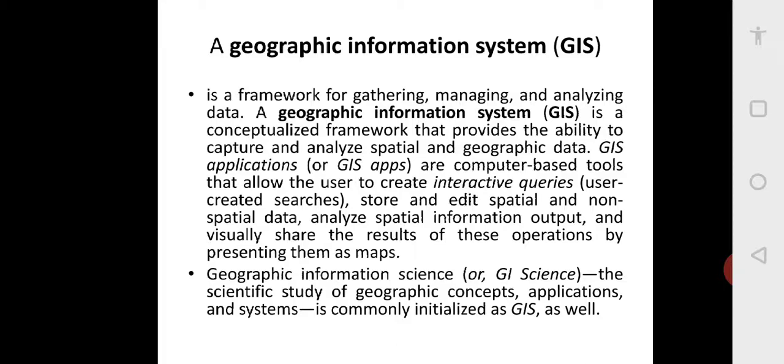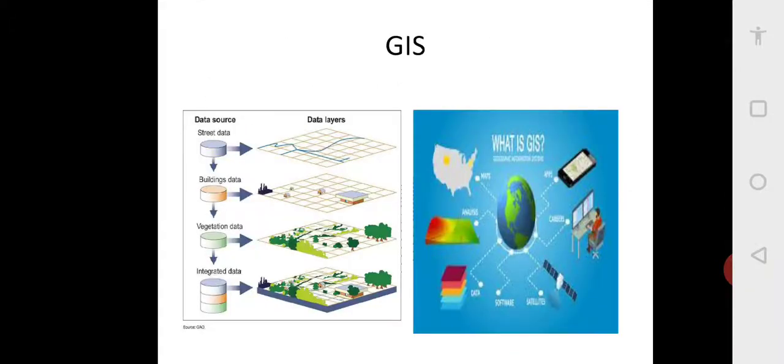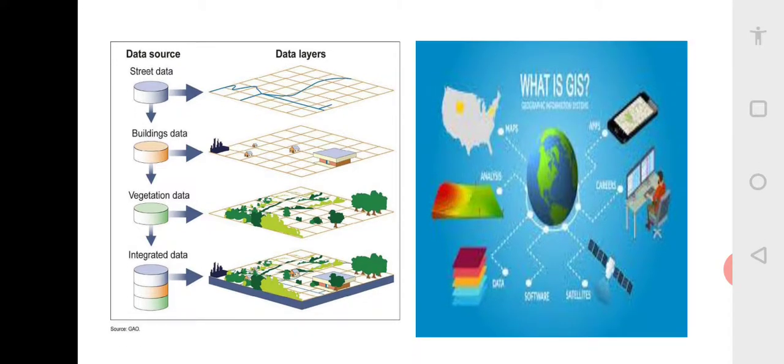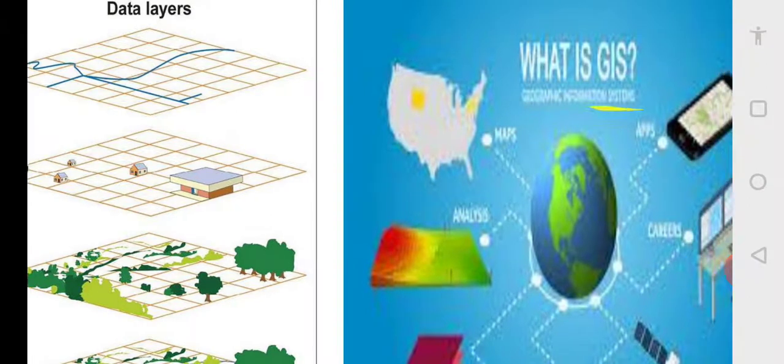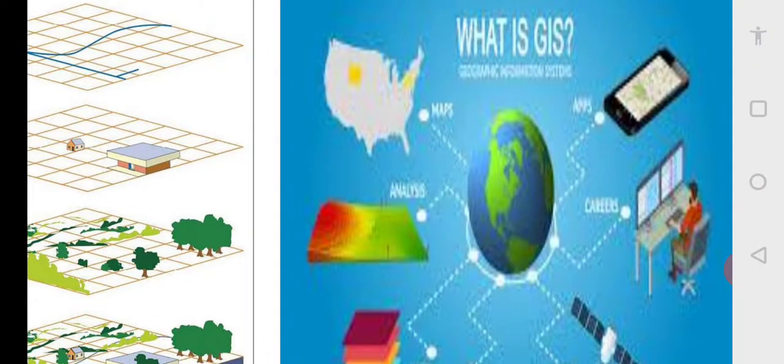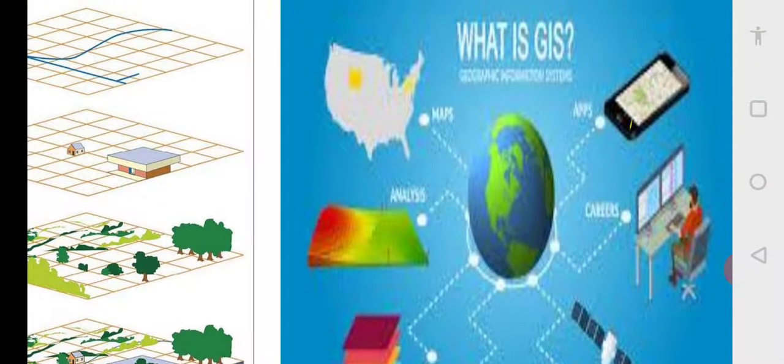So here you can see again the data how they take, like it can be street data, it can be data of a building, it can be data of vegetation, then we integrate all the data. So you can see here using this GIS they make apps.